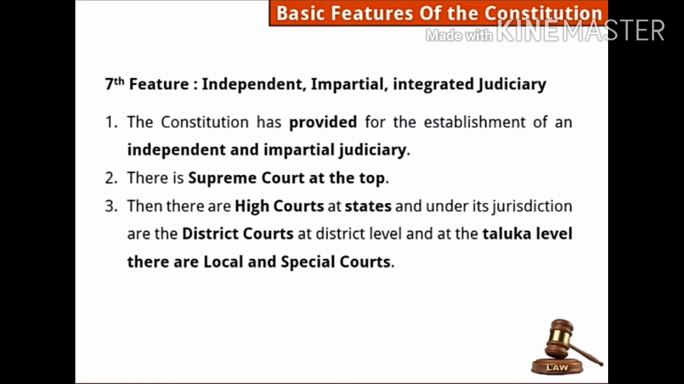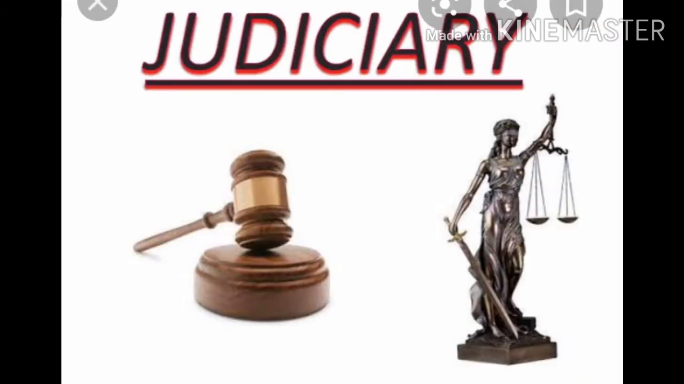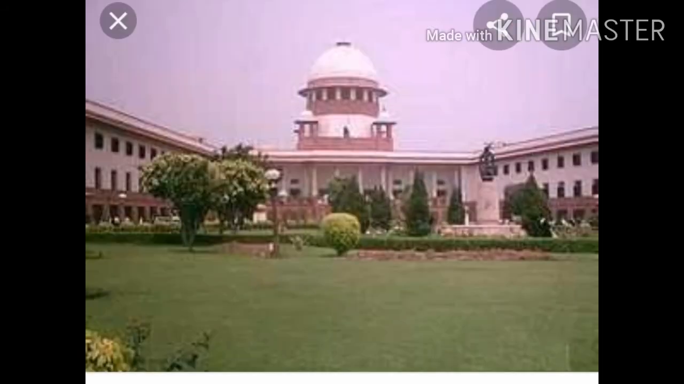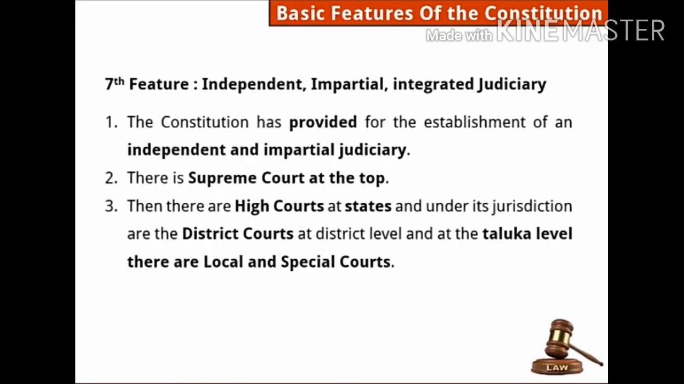Okay. Next point, there is Supreme Court at the top. Then there are high courts at states, and under its jurisdiction are the district courts at district level, and at the taluka level there are local and special courts. It means taluka courts. I think this is very much clear. We have already learnt about Indian judiciary, in that we have discussed all these topics. So you may go there once again if you want to make clear. See, our judiciary is impartial, it is independent. Secondly, Supreme Court is the highest court at the top. Then high courts work at the state level, district court works at the district level, and taluka courts work at the taluka level.